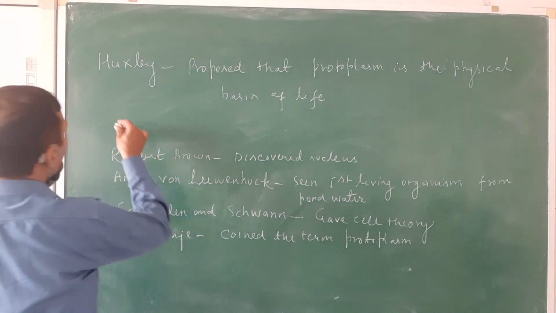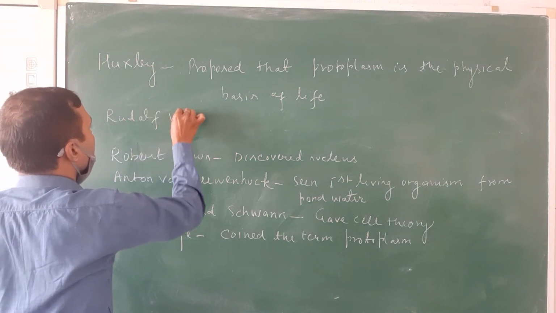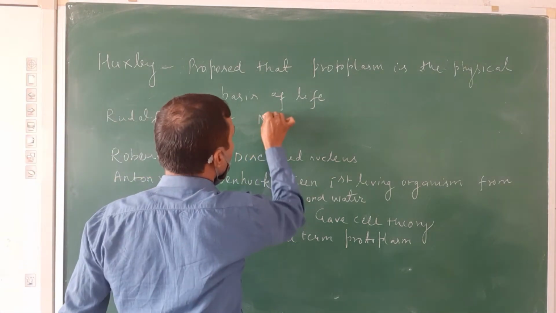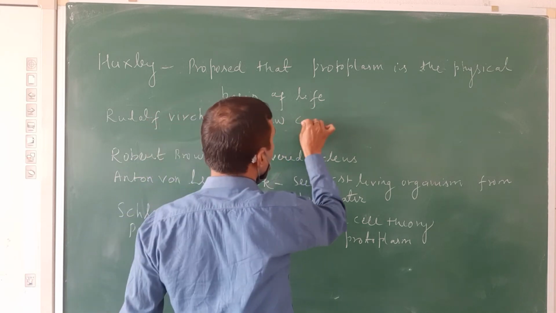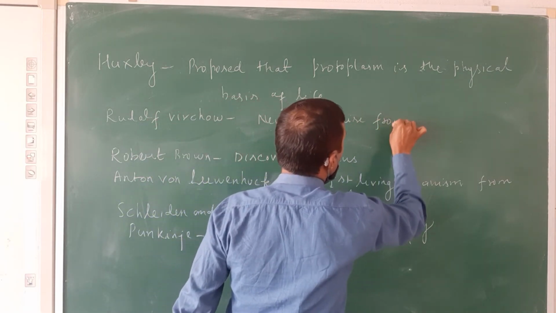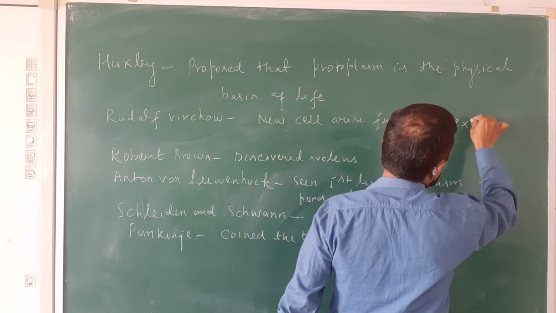Next one, Rudolf Virchow, proposed that new cells arise from pre-existing cells. New cells arise from pre-existing cells.